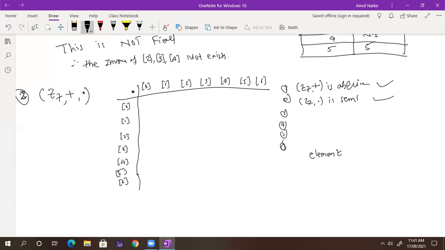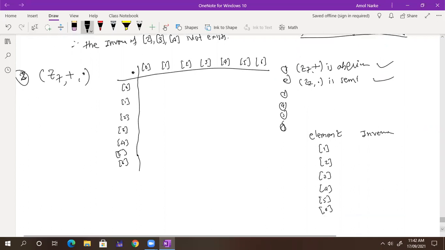Now I am interested in the elements and their inverses. So tell me, what is the inverse of 1? What is the inverse of 2? What is the inverse of 3? What is the inverse of 4? What is the inverse of 5? And what is the inverse of 6? Inverse of 1 is 1. Okay, good. Inverse of 2 is 4. Okay, correct.